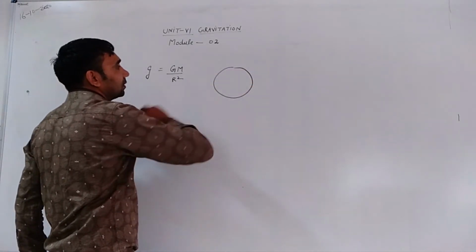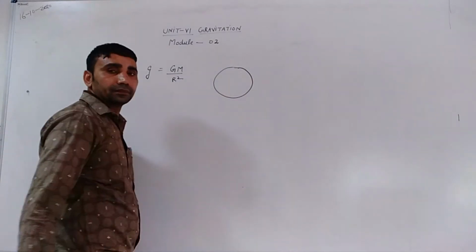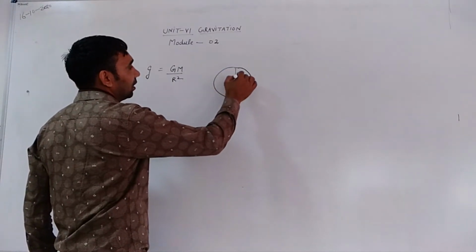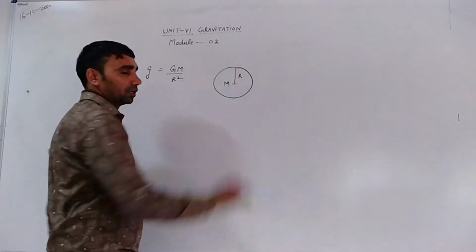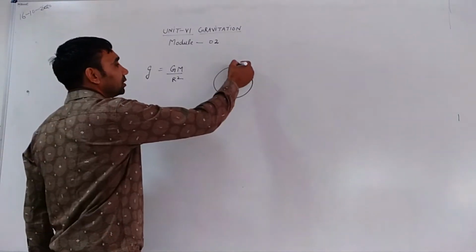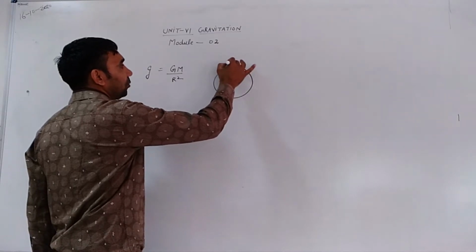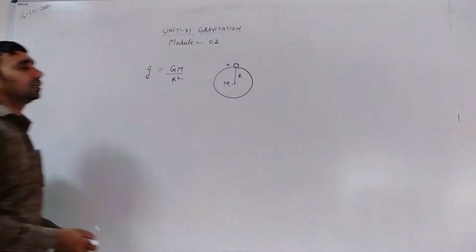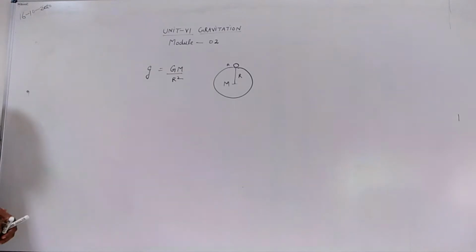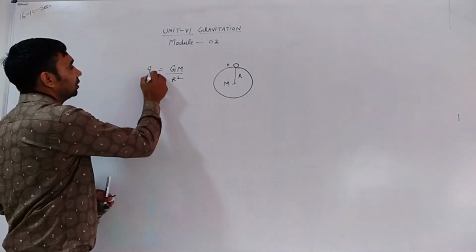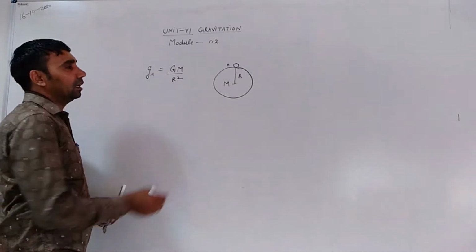Earth is a perfect sphere of mass capital M and r is the radius of the Earth. A body is placed on the surface of Earth at point A. We get the acceleration due to gravity at point A, that is g_a, is equal to GM divided by r square.